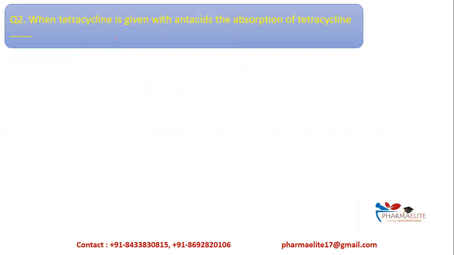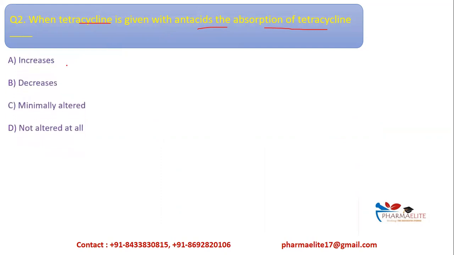Let us move to the next question. When tetracycline is given with antacids, the absorption of tetracycline, what happens to it? Dash. The question asks what happens to the absorption of tetracycline when tetracycline and antacids are given together: it increases, decreases, or does not affect. Let's see. Option A increases, next decreases, minimally altered, not altered at all.